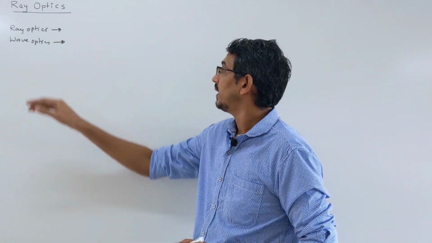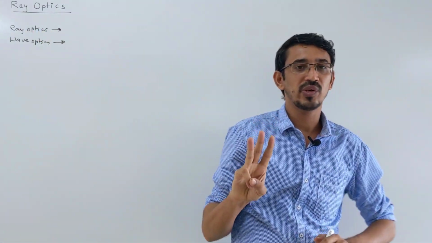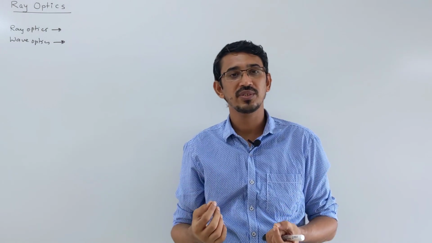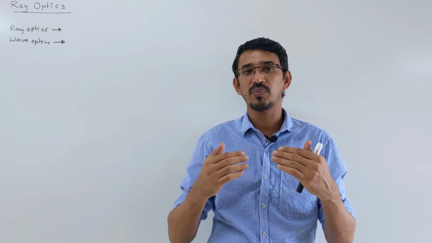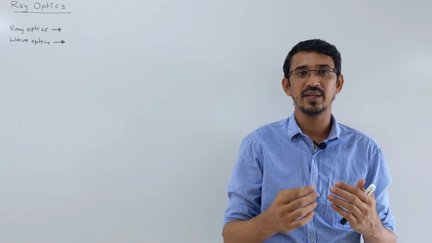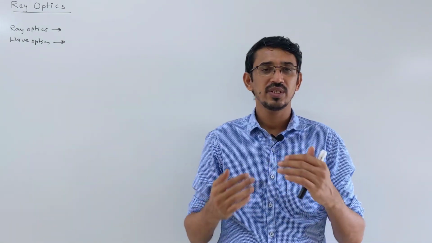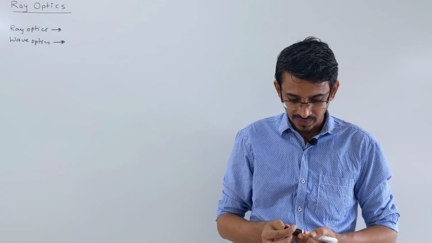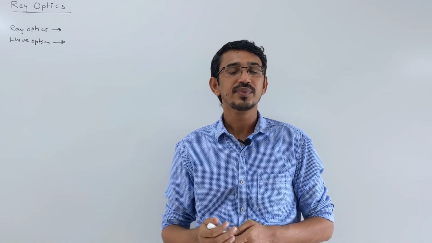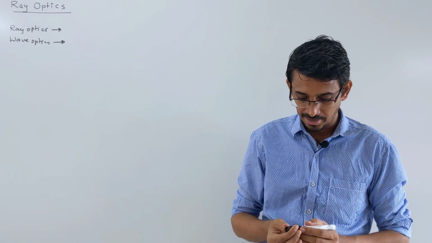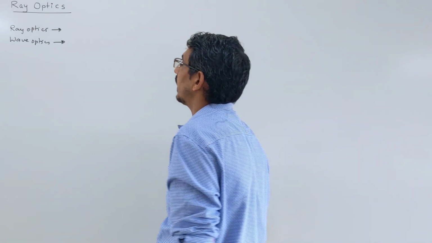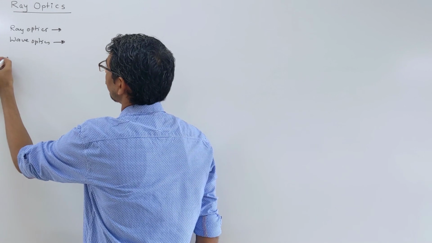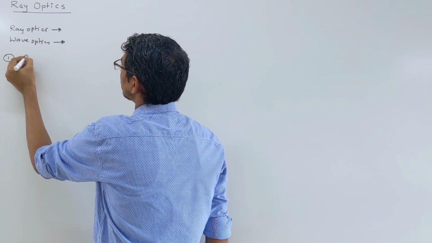So mainly in this topic we learn three important phenomena. If you remember, we learned reflection of light, refraction of light, and then a small part where we learned scattering and deviations. Small phenomena will come there. Mainly we will learn about reflection and refraction. I can write the first heading here, reflection of light.